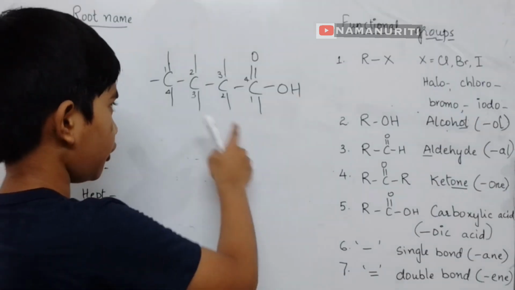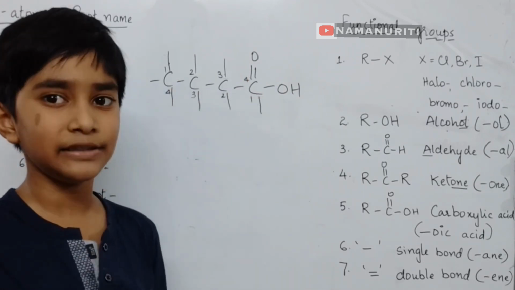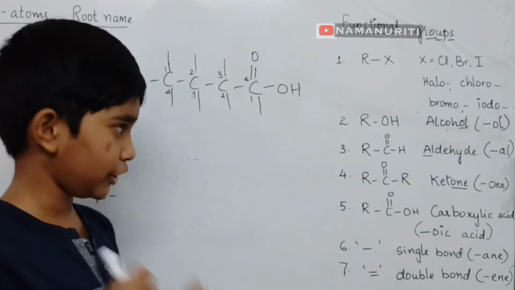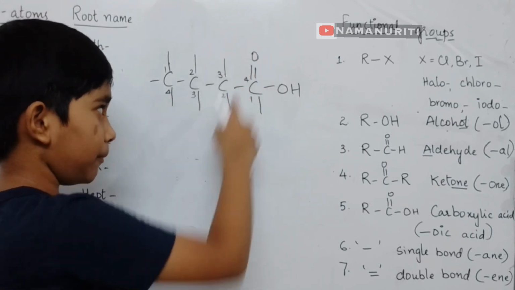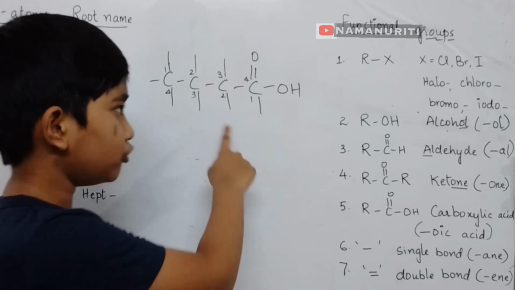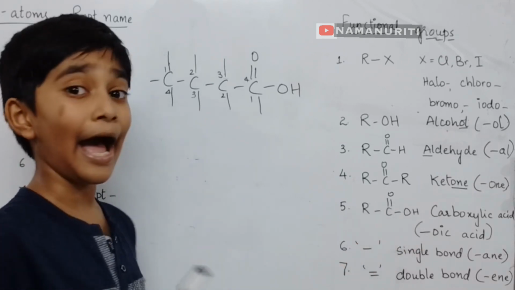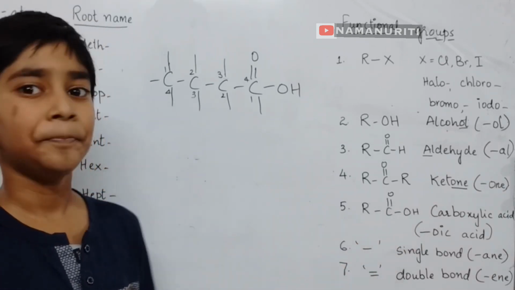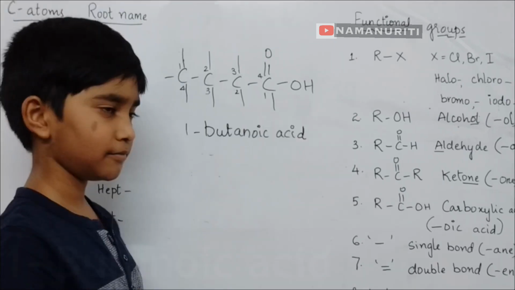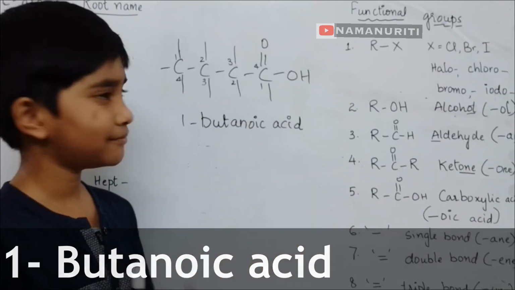If there is a double bond in between the carbons, then it can be counted as an unsaturated hydrocarbon. But it is above, so it's not a problem. So butane, as everything is single bond, and butanoic acid, and here also E should be cancelled. Butanoic acid, 1-butanoic acid, as it should get the least.